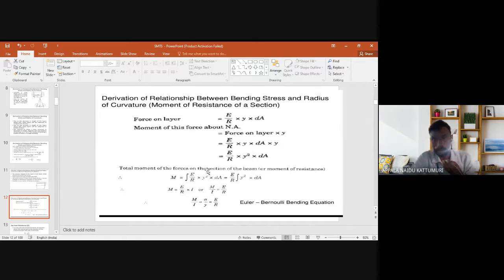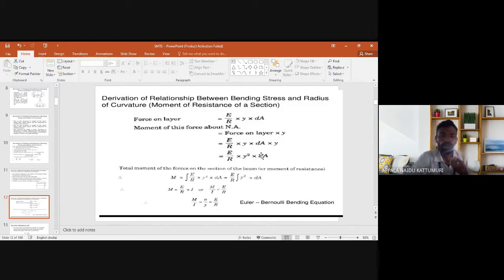The force on the layer is E by R into Y into dA, that means stress into area. I already know that the stress is equal to E by R into Y, and the area is dA. The moment of this force about the neutral axis layer is the force on the layer into Y, where the force on the layer is E by R into Y into dA, and the perpendicular distance is Y. Simplifying that equation, we conclude E by R into Y square into dA. This is the moment of this force for only that strip.